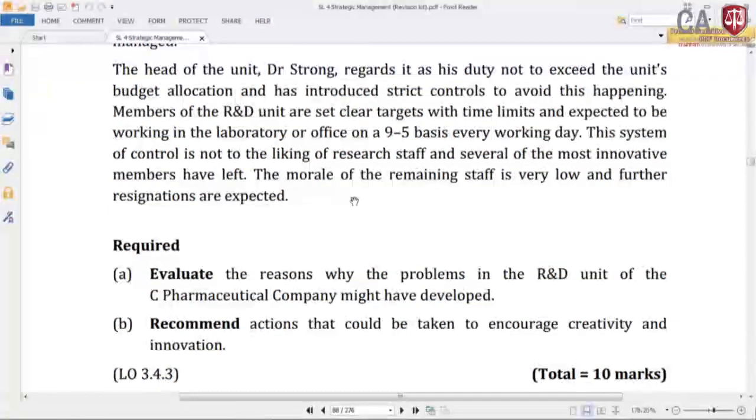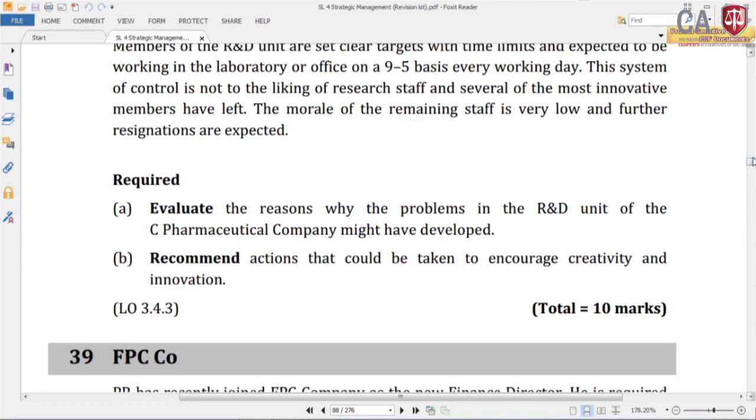So, two main suggestions: replace Dr. Strong, and introduce a more flexible organizational structure that encourages teamwork, flexible working arrangements and other flexible HR policies. This is not a difficult question. I think you can handle this one very easily, right. So, look at the answer.